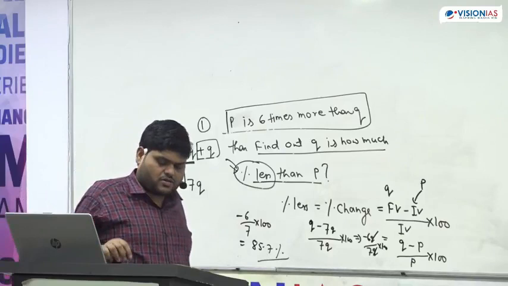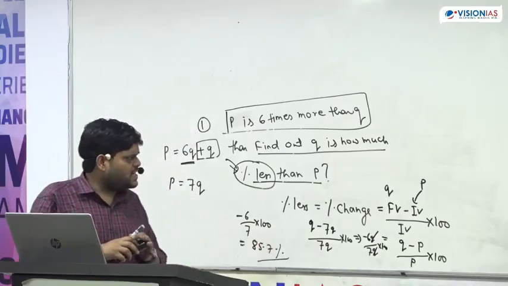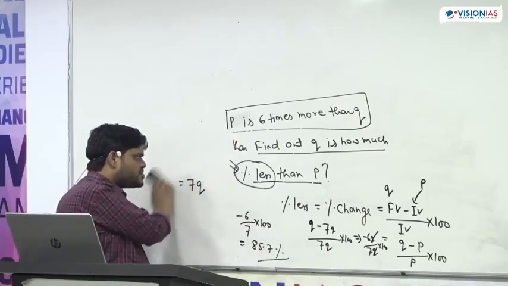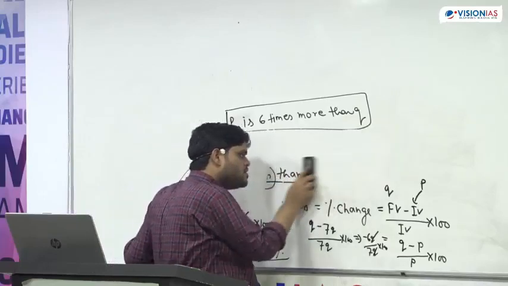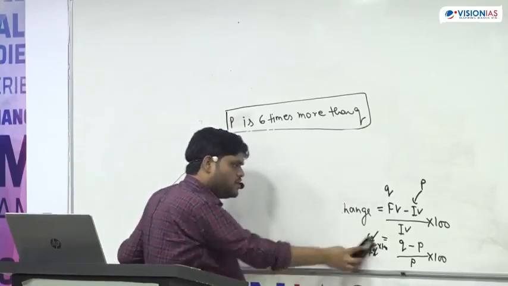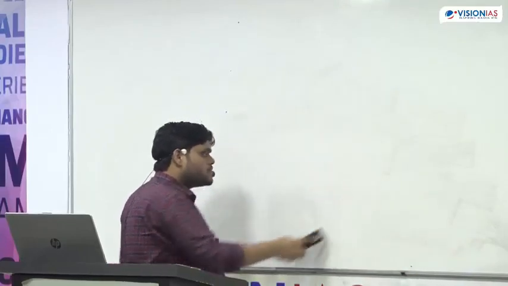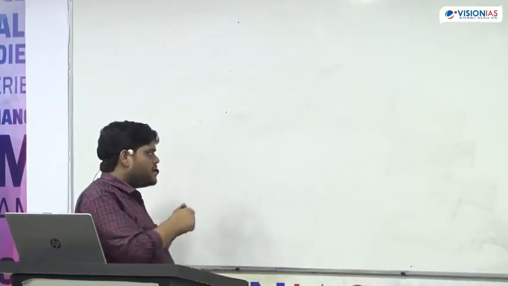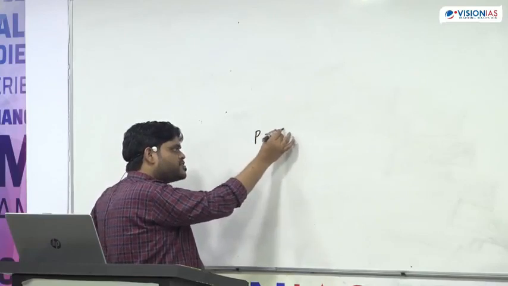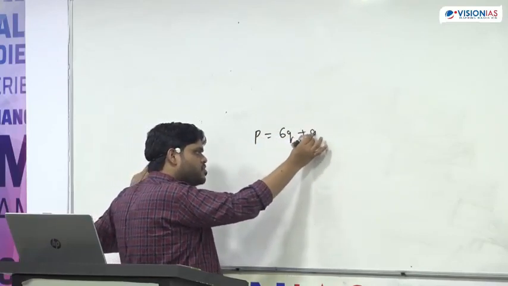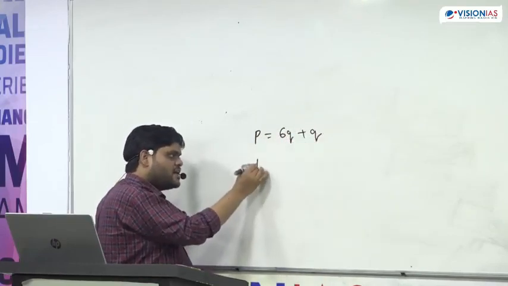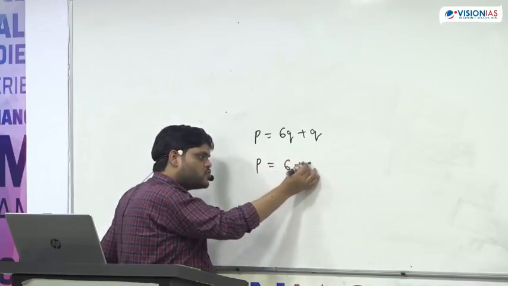There was one doubt which looked logical: sir, what is the difference between when it will be P is equal to 6Q plus Q, which we have already explained, and when it will be P is equal to 6 plus Q?